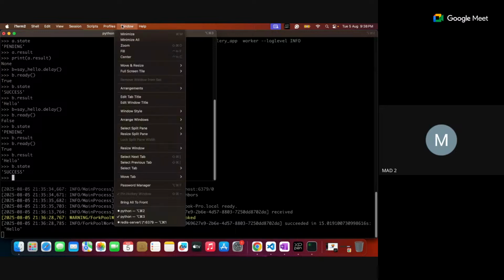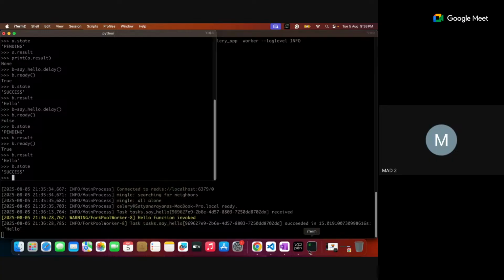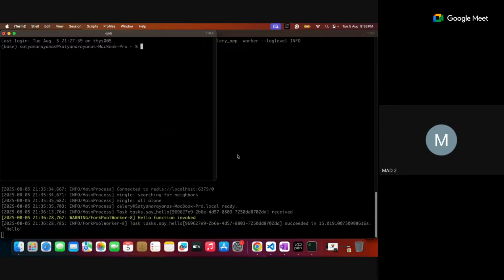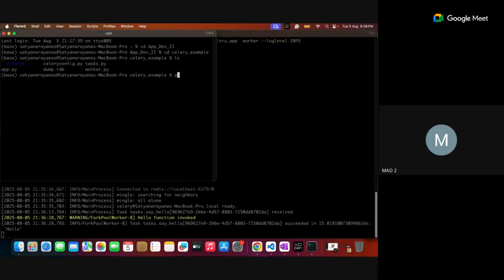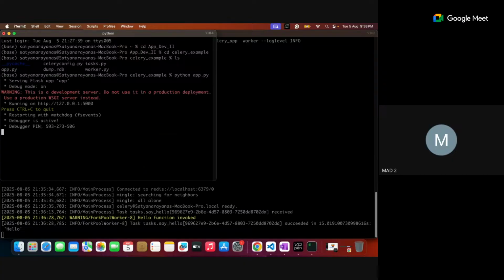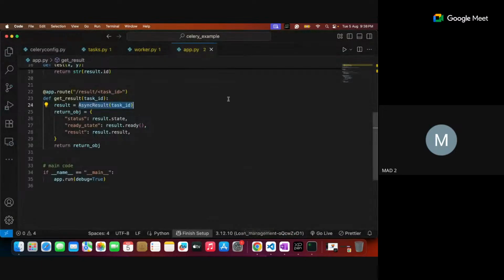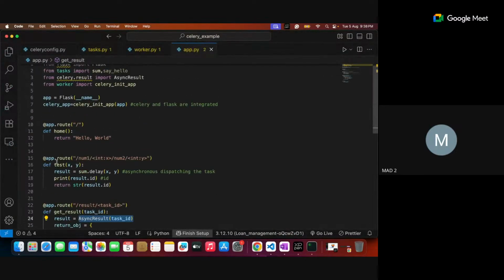You can call this even using your Flask server. You can start the Flask server in another terminal so that you can call it through a web interface. So let me open my app dev. This is my Celery examples. My app is available in app.py. It runs on localhost. When it is running, your route can invoke it. This route invokes the delayed function of sum, and it will return only the ID. That ID we are returning on the web app.